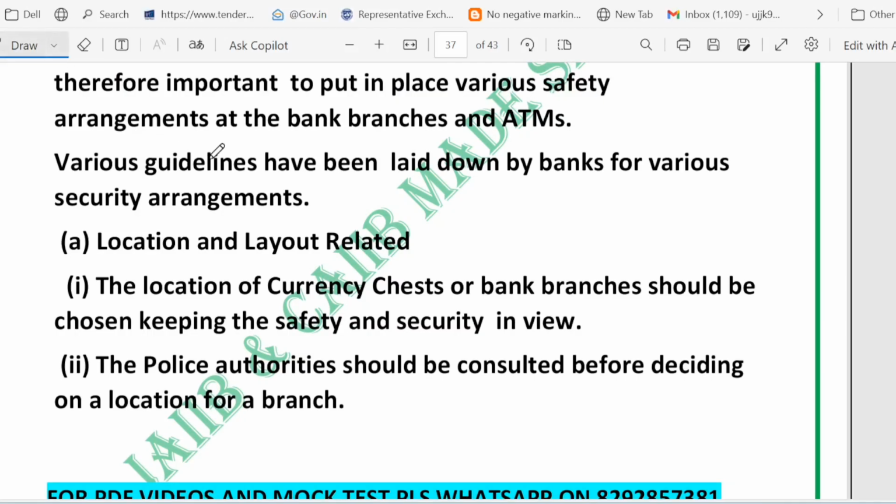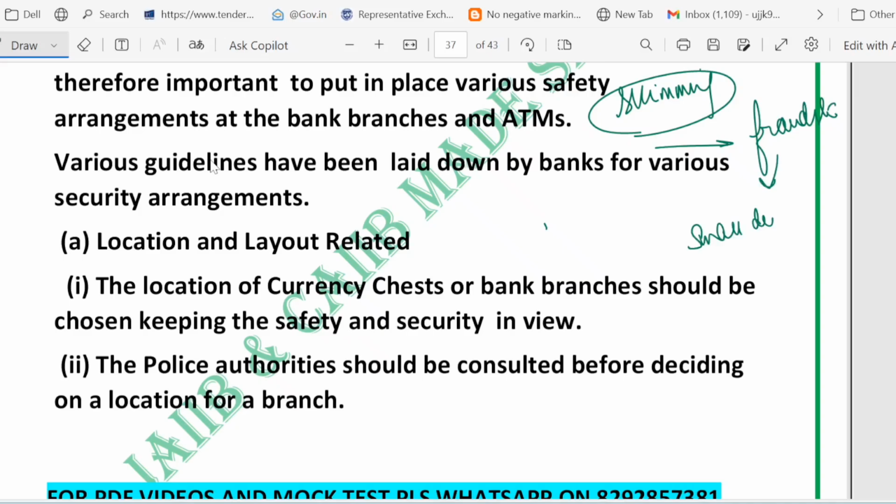So remember, when I say skimming, just remember a few points. What is the meaning of skimming? Skimming means suppose there is a fraudster, and what he is doing is fitting a small device on an ATM or card reader to copy the card data.